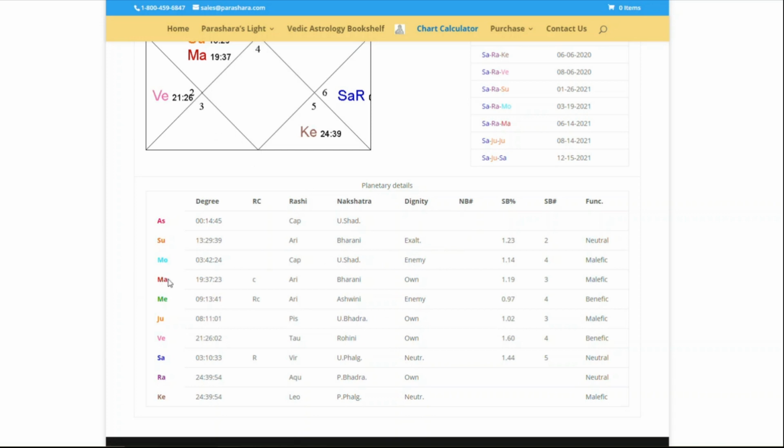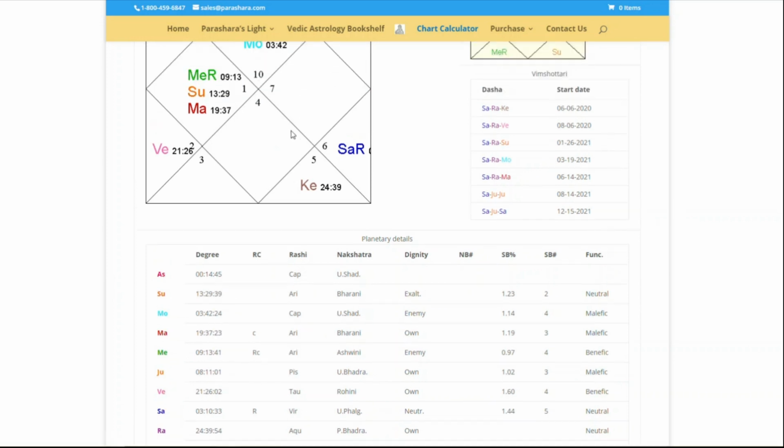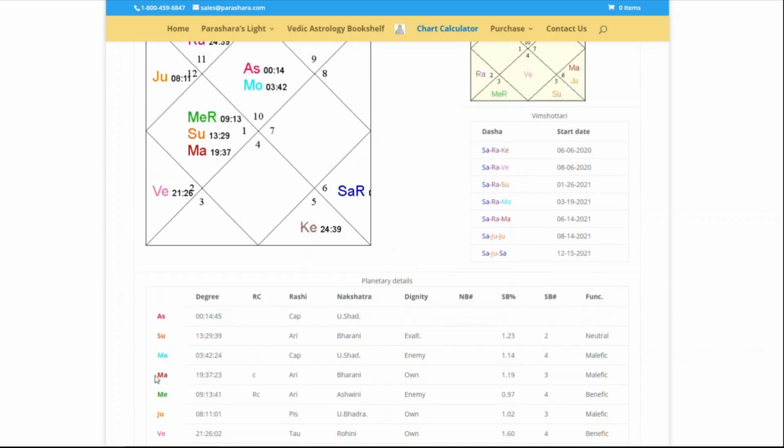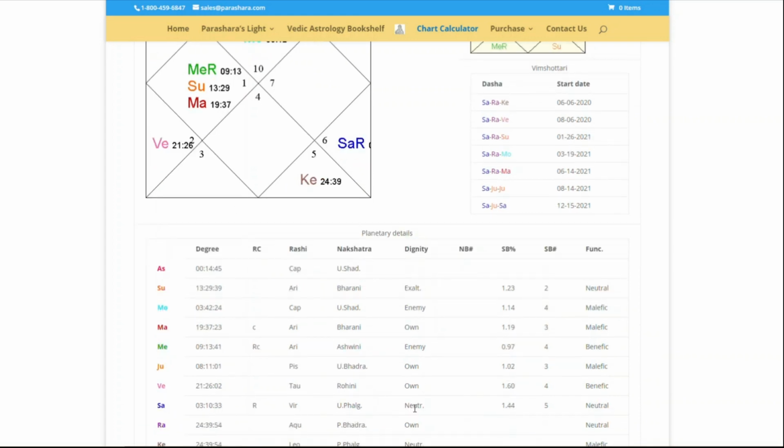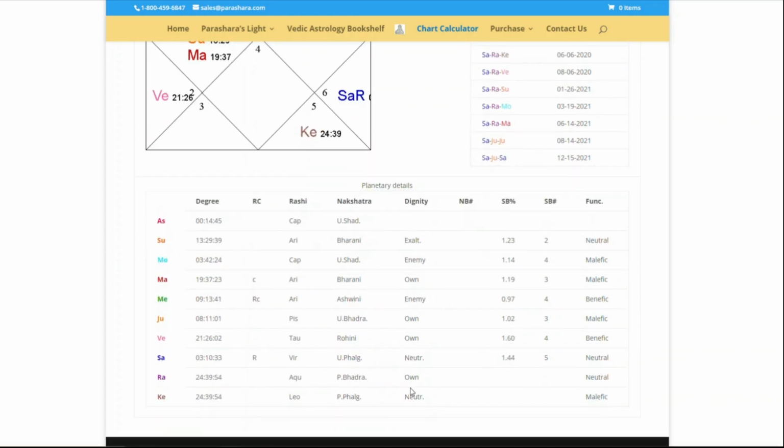Mars, MA, in Aries, in the first zodiac sign here. Mars in this table in Aries. And how is that Mars? Dignity? So you can find out whether your planet has strong positions, exalted, own house, or neutral positions. Look at this table here. Dignity, exalted, Sun. Moon in enemy position. Mars in own house, very good.